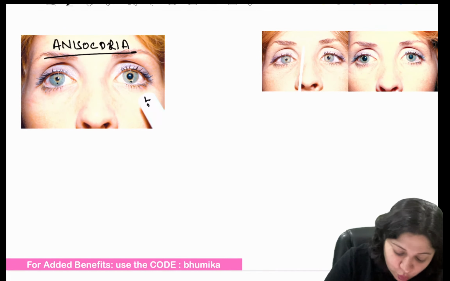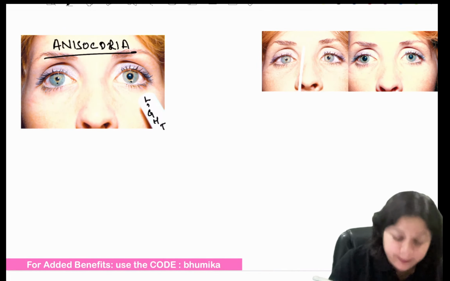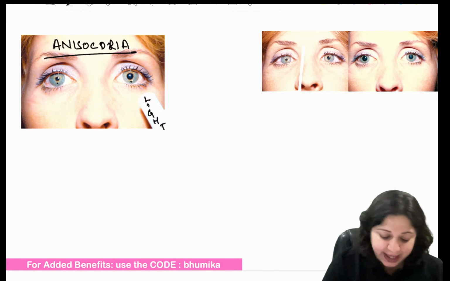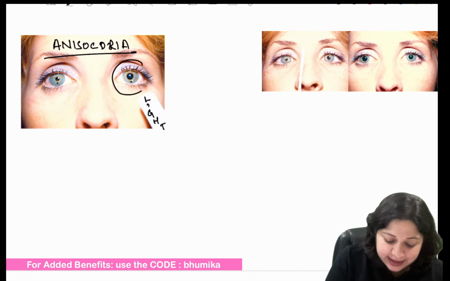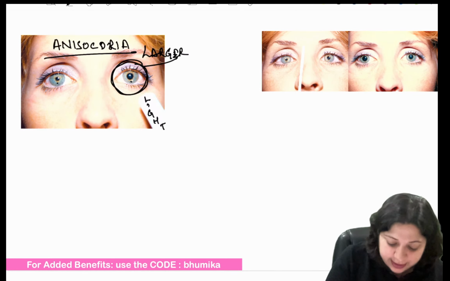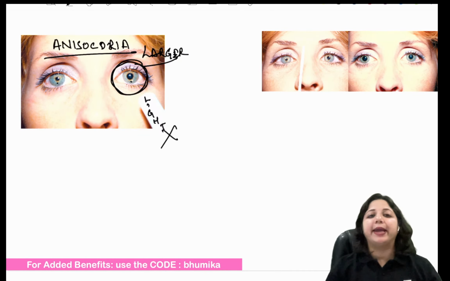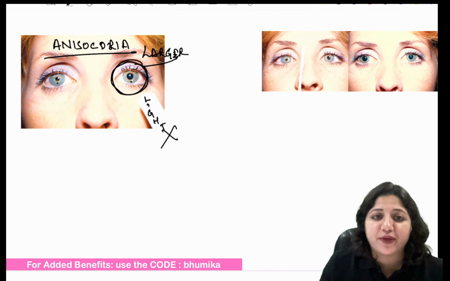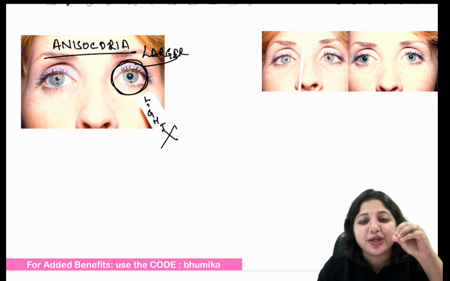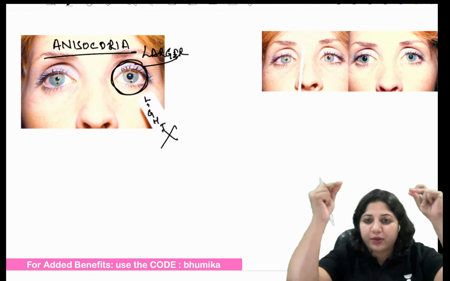When we show light here, ideally there should be a direct pupillary reflex and this should constrict, but this is the larger pupil and there is no reflex to light. Why am I saying there's no reflex to light? Because the pupil is dilated. It should have constricted on light reflex. Okay.